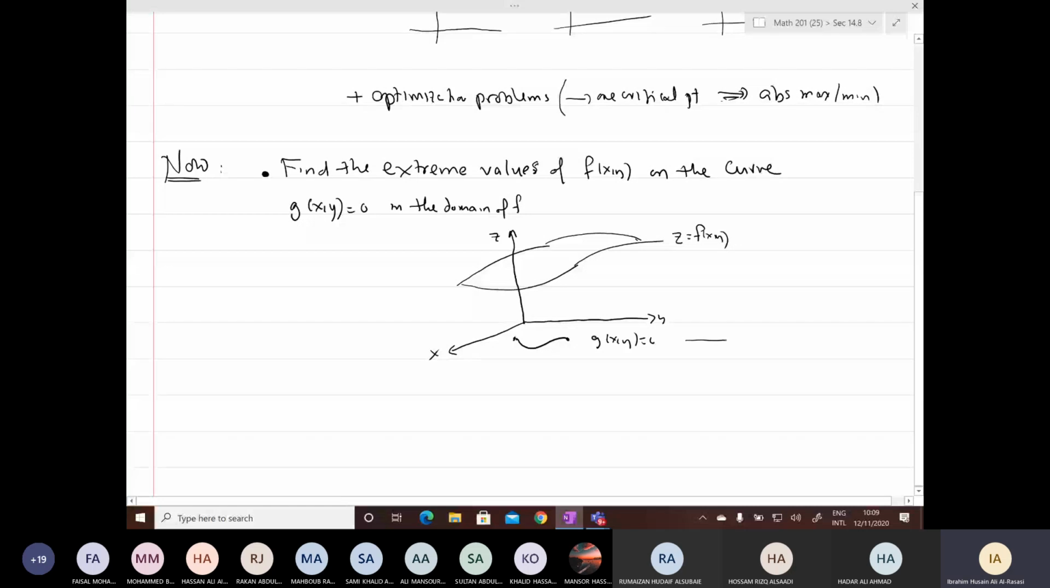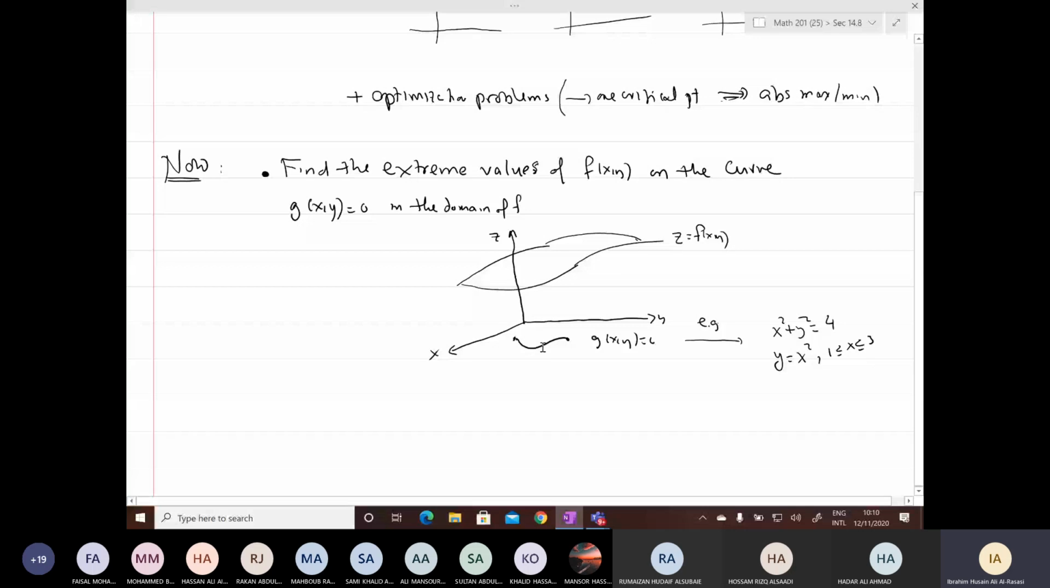This curve, for example, g could be a circle, x squared plus y squared equals 4, or it could be just a piece of a curve, part of a parabola. You have a curve in the domain. I need to find the maximum and minimum values of f on these points. So my domain will not be the whole domain of f, just part of the domain: the points on the curve g.